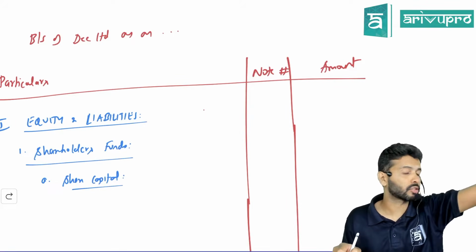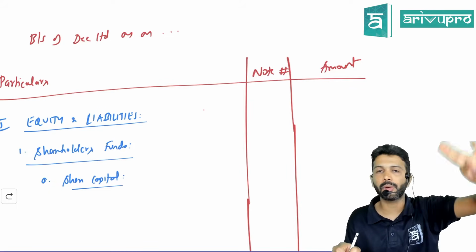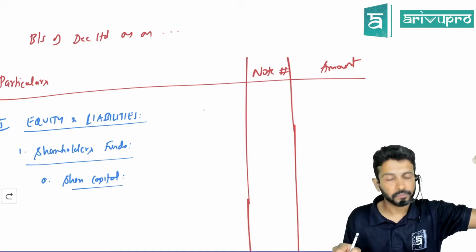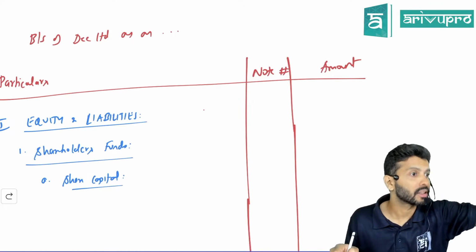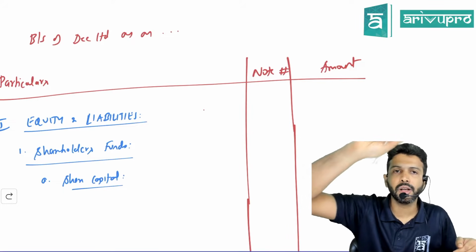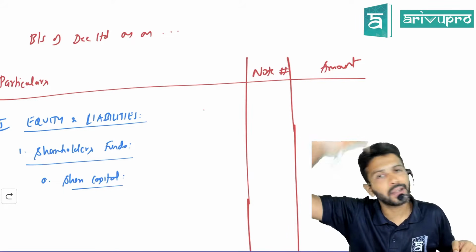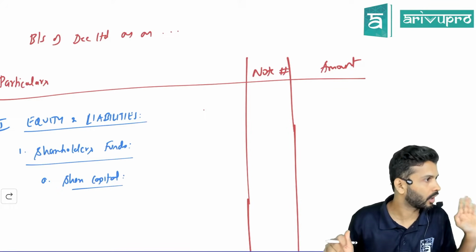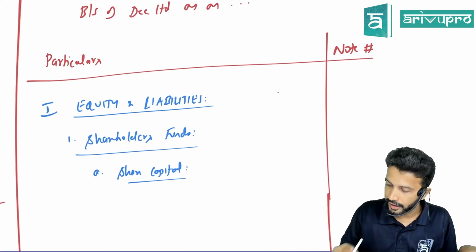One, you need to disclose authorized capital. Another one, issued, subscribed and paid up capital. That information you need to give. How many shares you have, that you need to disclose. Like issued, subscribed and paid up capital. Under that you'll write 1 lakh shares of 10 each and write 10 lakh in the amount column like that. In this problem it may be different, but just saying how to present it. Here directly I'll show it.